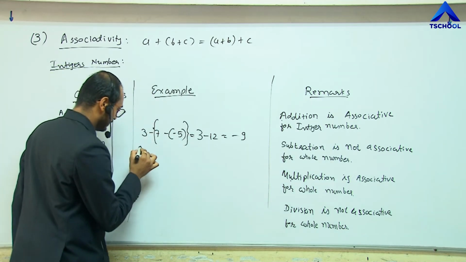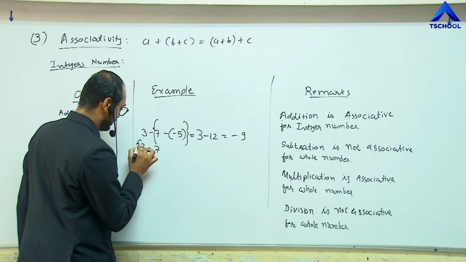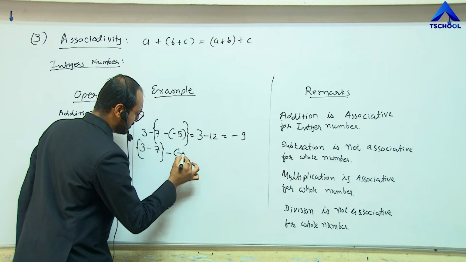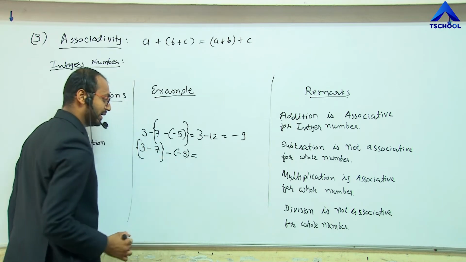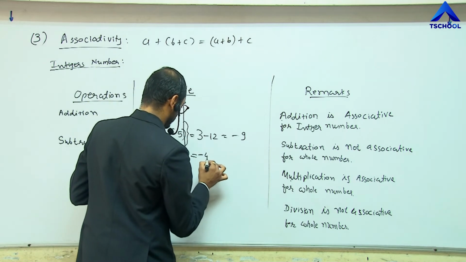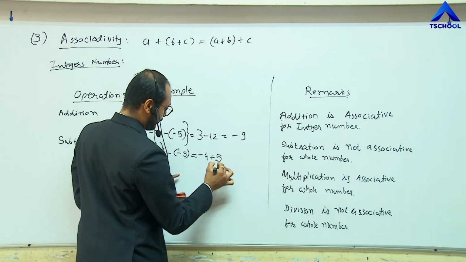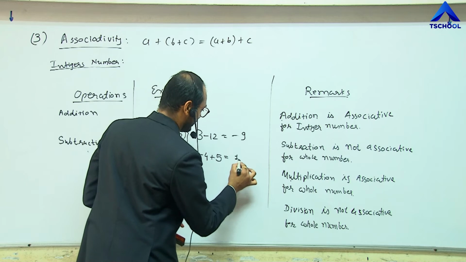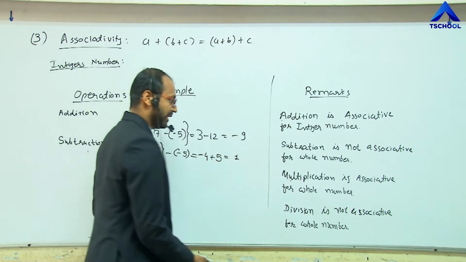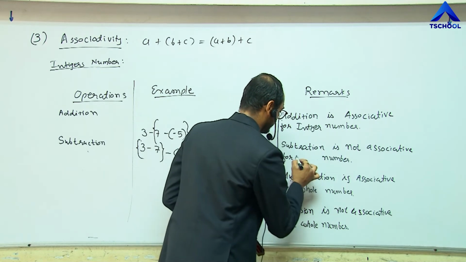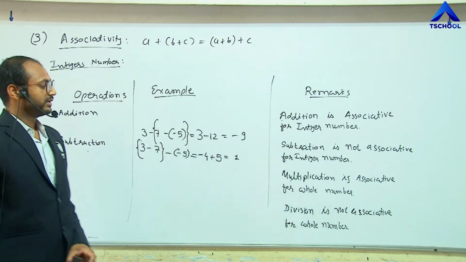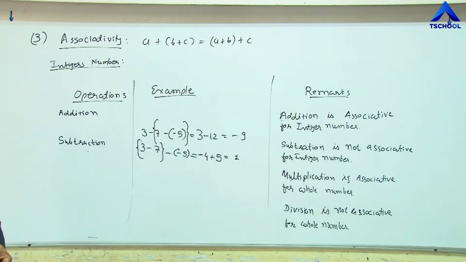Now let me perform the same subtraction operation by changing the group: 3 minus 7 minus -5. What is the result? 3 minus 7 gives -4. Minus minus becomes plus 5, which gives 1. So the result is different. Hence, subtraction is not associative for integers. Clear? So subtraction is not associative for the integer number system.